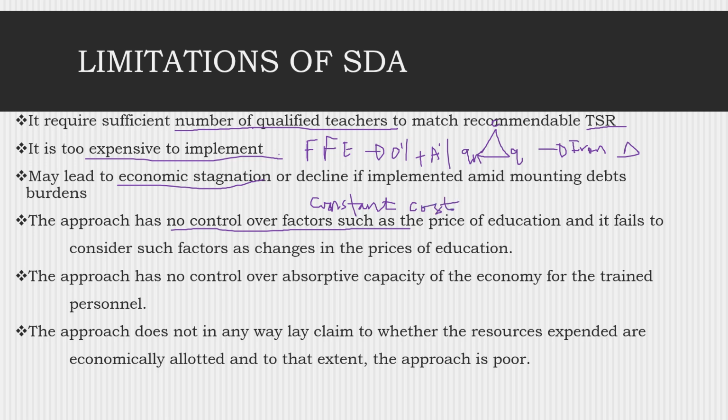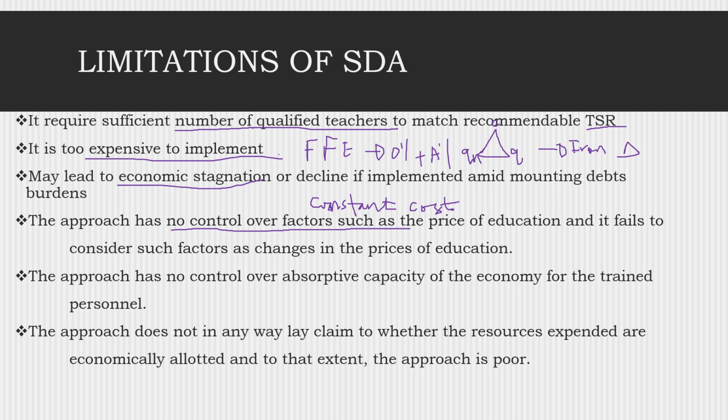Because prices fluctuate on a daily basis, depending on changes in the dollar, but also so many other factors which make cost not stable. So sometimes it's very difficult to control. Sometimes prices will go higher, and therefore financing of education becomes a burden to the state, and therefore not realistic.